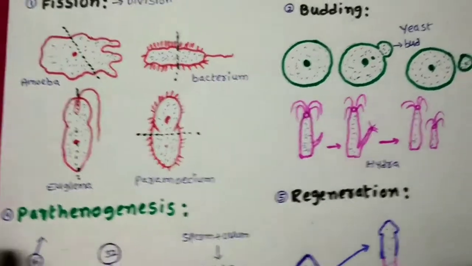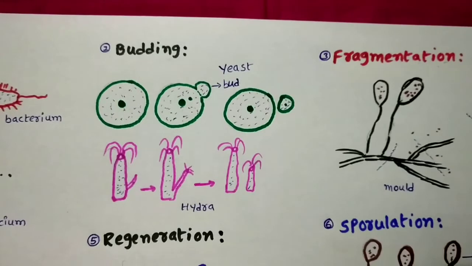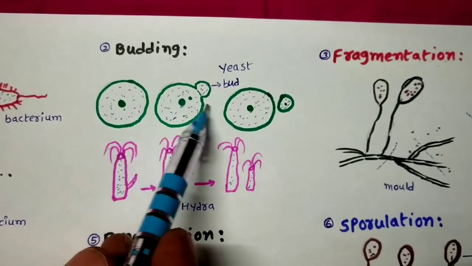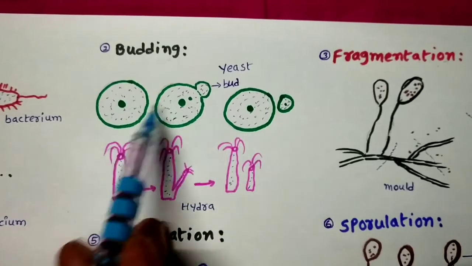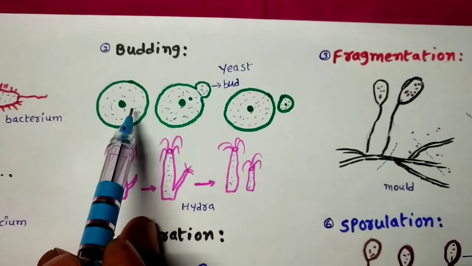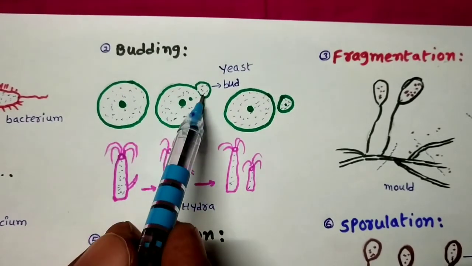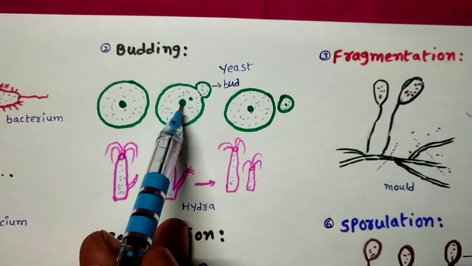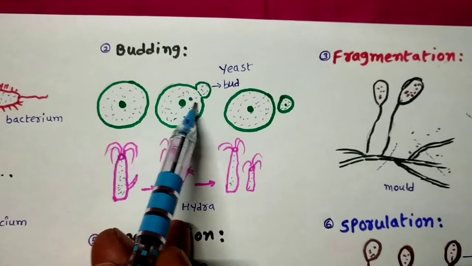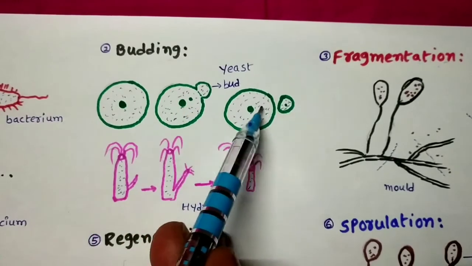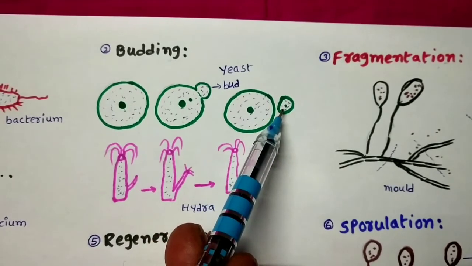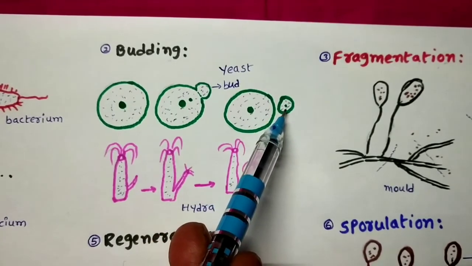And coming to the second type of asexual reproduction method, budding. Budding generally shows in organisms like yeast. Okay, so this is the parental cell, and a bud generates on the surface of the yeast, and the nucleus is divided by mitosis, and once the nucleus and cytoplasm reach the bud, it detaches from the mother cell and grows as an individual yeast cell.